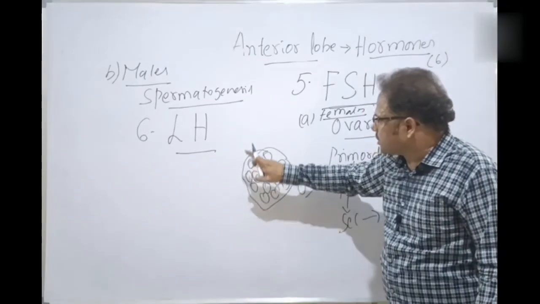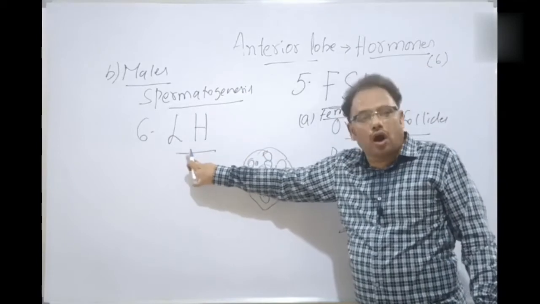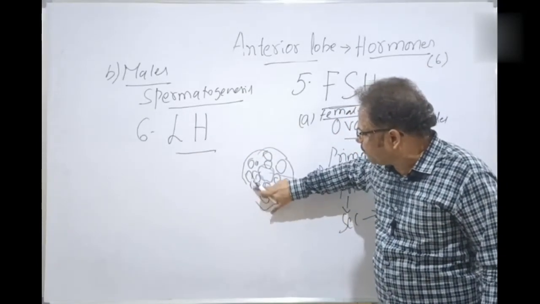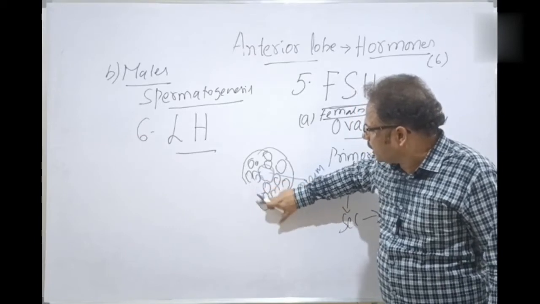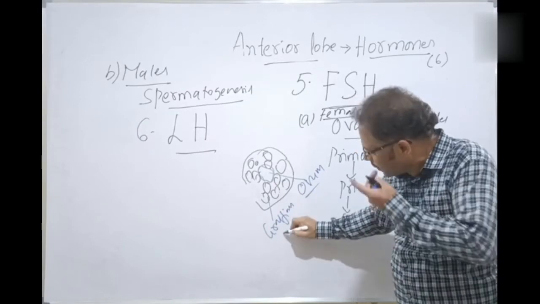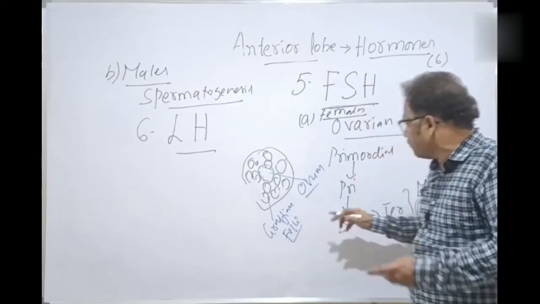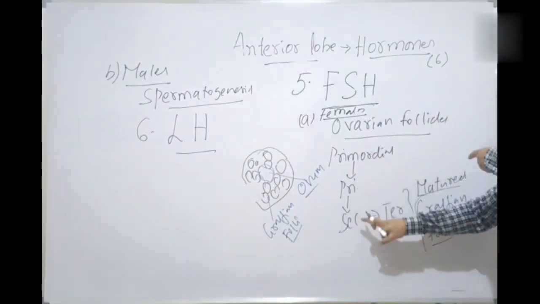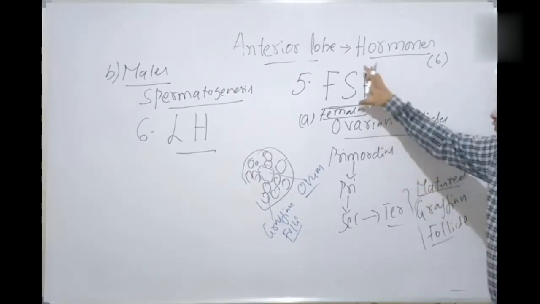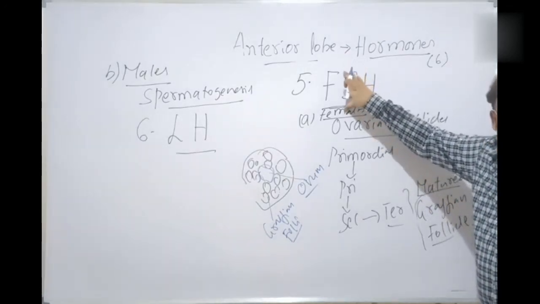Because of the influence of luteinizing hormone, what happens? The Graafian follicle is ruptured. How is the Graafian follicle formed? From the primordial, into the primary, secondary, and tertiary follicle, which gets matured, and the matured follicle is called the Graafian follicle, under the influence of the follicle stimulating hormone.